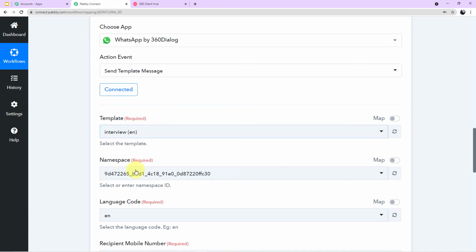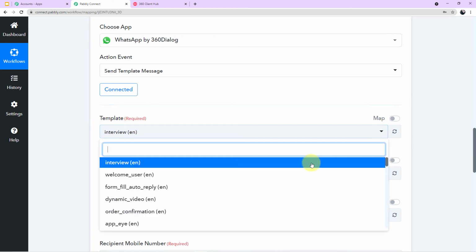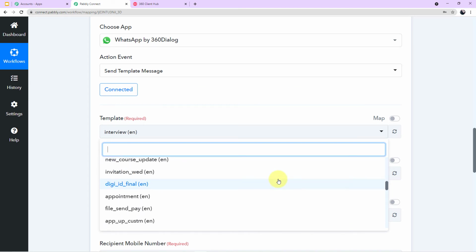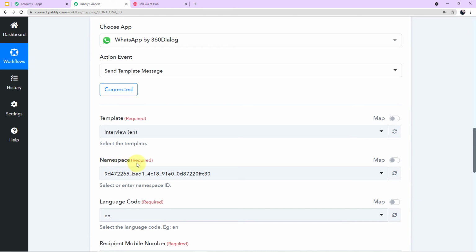Now we have to fill up the required field. The first field is asking us for the template. So if you will click this arrow, you can see the various templates in the scroll down. So let me tell you what is template and where you can find the template.